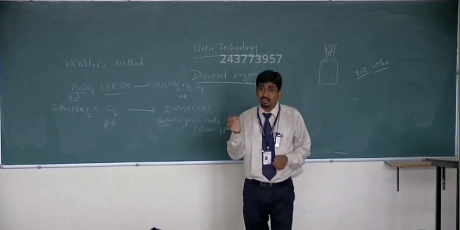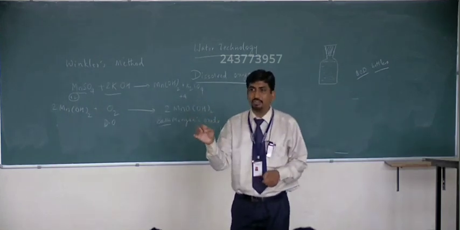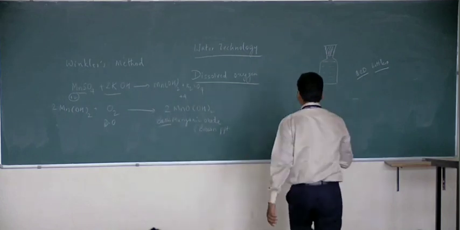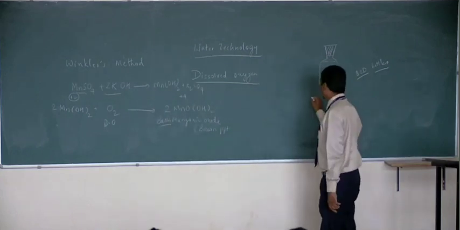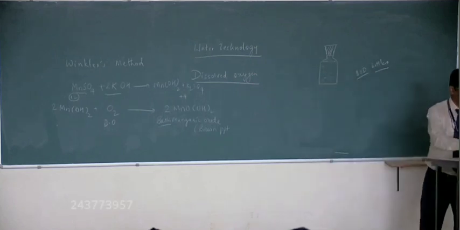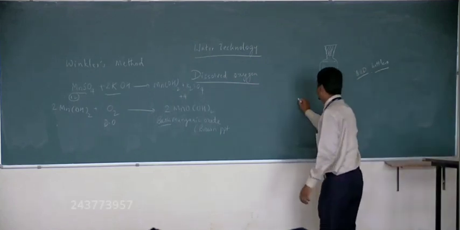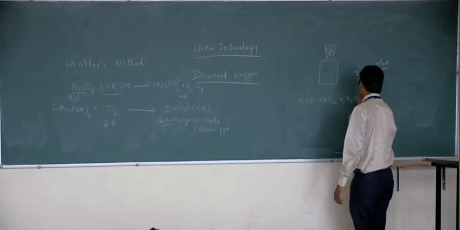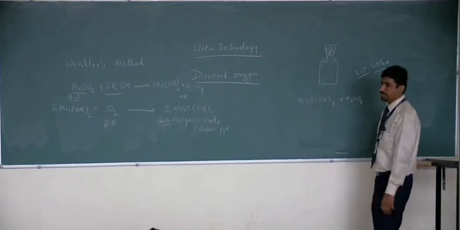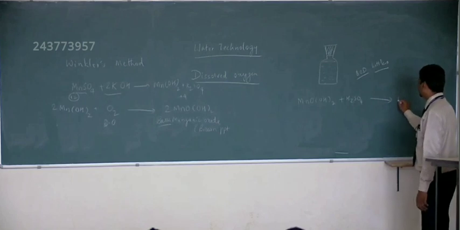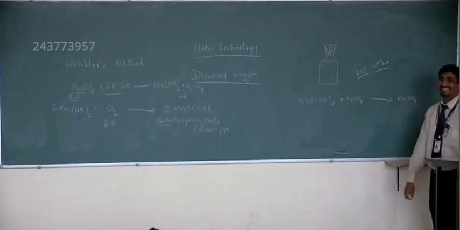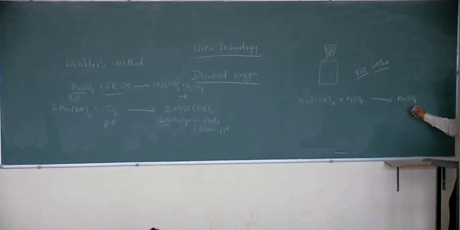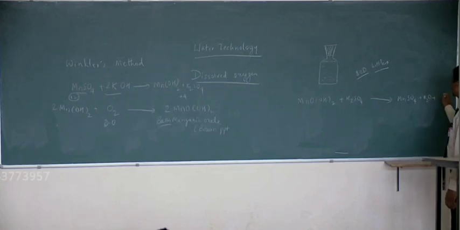Then we dissolve this precipitate in a minimum quantity of sulfuric acid. When you add sulfuric acid, this MnO(OH)2 plus sulfuric acid, H2SO4, forms again MnSO4 plus H2O plus nascent oxygen.